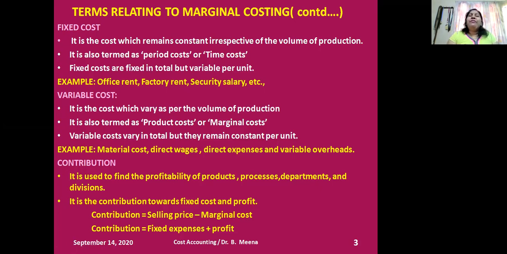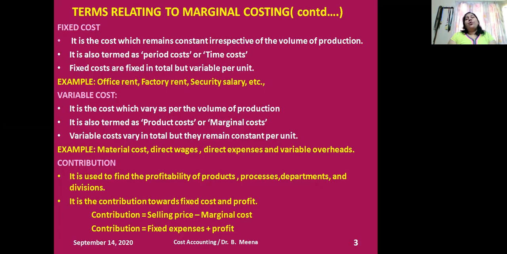Say for example, 10,000 rupees is my total fixed cost. Listen to the example very clearly. If I'm going to produce 100 units, what is the cost per unit? That is the fixed cost per unit. 10,000 divided by 100 means rupees 100 is my fixed cost per unit. I repeat the example. 10,000 is my total fixed cost and my production at present is 100 units, so the fixed cost per unit is rupees 100, right?